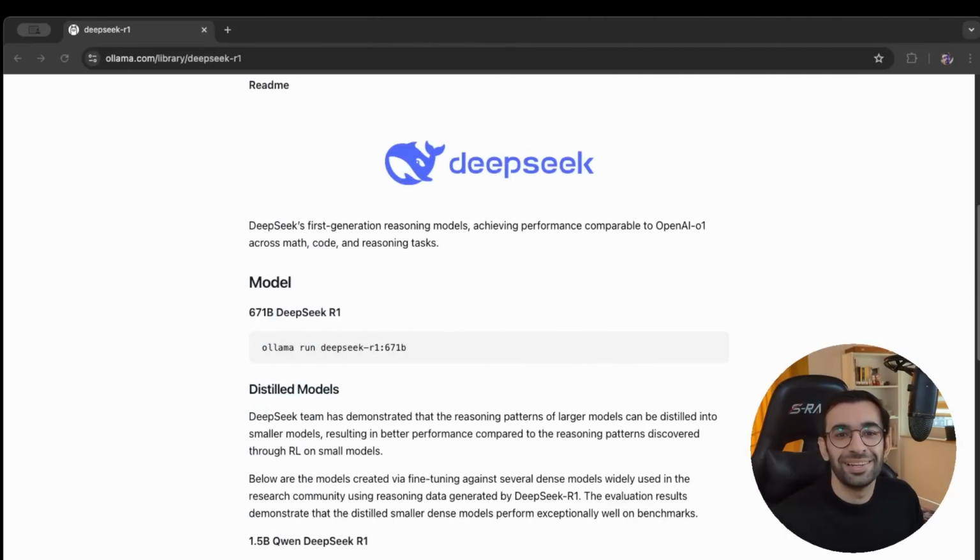Hello everyone, Nariman here. Welcome to my channel. Today we want to use Deepseek reasoning model, which is called R1, to chat with PDFs. We will do this by creating a RAG using LangChain, and we will also create a pretty neat UI for it using Streamlit. And our main focus would be how powerful these reasoning models can be when they are combined with RAGs.